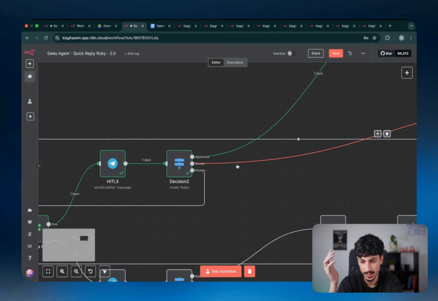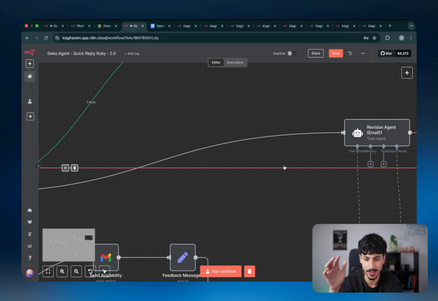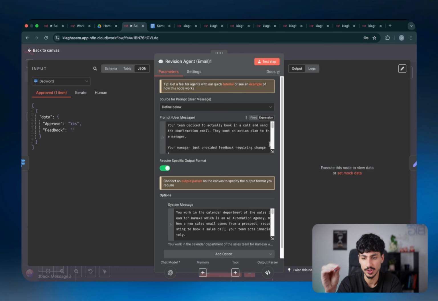But in the case that it wants to iterate, this is the interesting part. What's actually going to happen is it's going to go to a revision agent. Now this revision agent is basically responsible for grabbing the drafts that the previous calendar agent actually created and combining that with the feedback that you got from the human, and then giving a new output, which will go back to the human for feedback again.